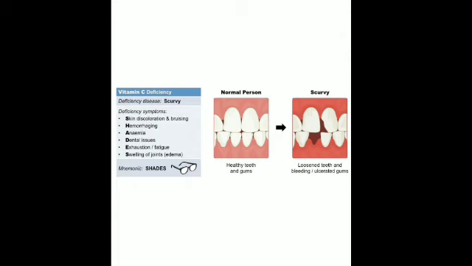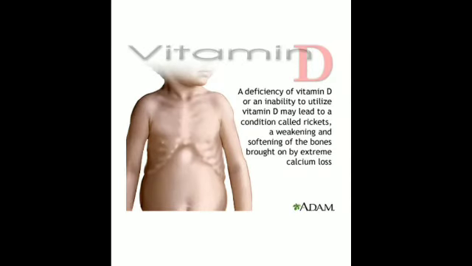Is that clear? Then swelling of the joints also occurs in this, but the basic deficiency disease is scurvy, that is having swollen and bleeding gums, and there is occurrence of loose teeth also in this disease. The basic function of vitamin C is in keeping the gums healthy. That is why the deficiency of this causes swelling and bleeding gums. Then even it is an immunity booster, tends to enhance the immune system and make the person strong. Is it clear? Then vitamin D, which is known as calciferol.